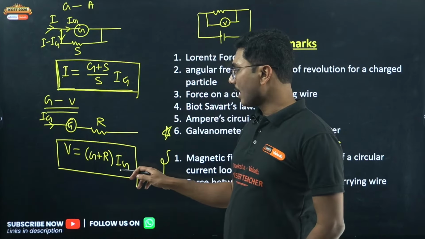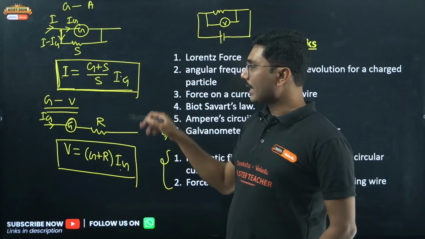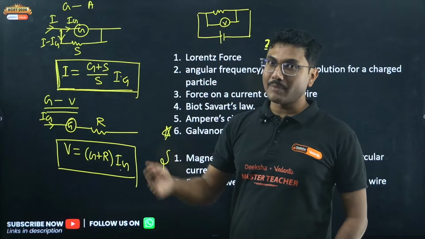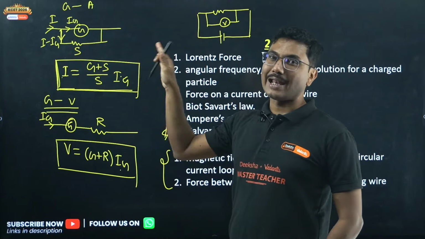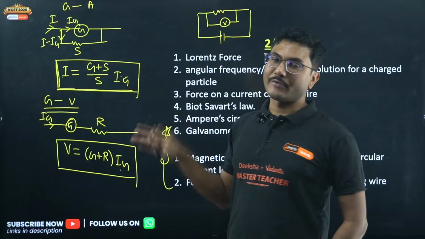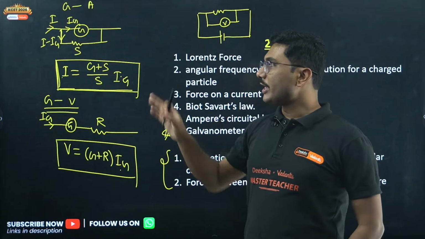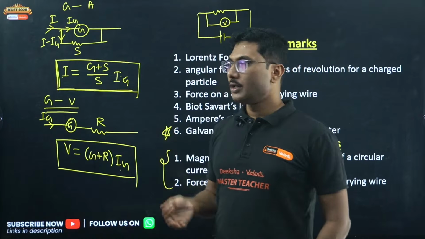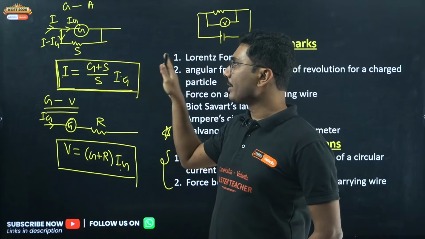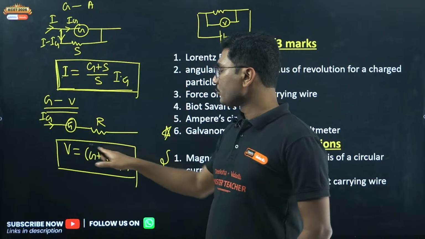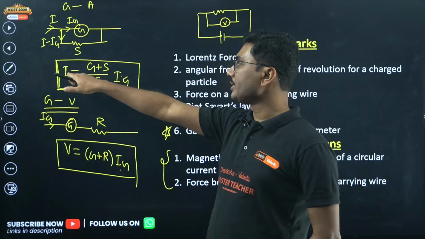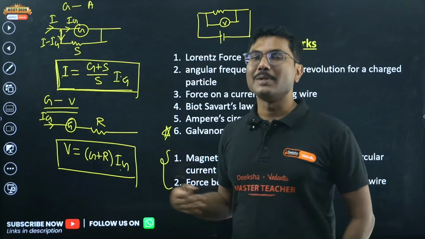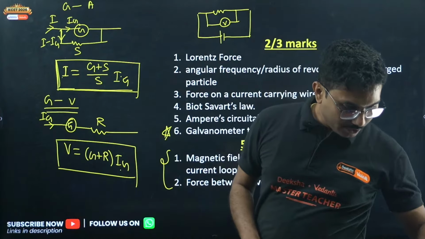So this is the galvanometer current. In each case the galvanometer current is generally fixed. When you are measuring the maximum value of voltage, this is how the calibration is done. The maximum galvanometer current is a fixed value. If more than that value goes through, the galvanometer will be burned. That's why we only use the maximum limit of Ig. So this is the maximum voltage it can measure, and this is the maximum current it can measure. And the expression is very simple, (G plus R) times Ig.